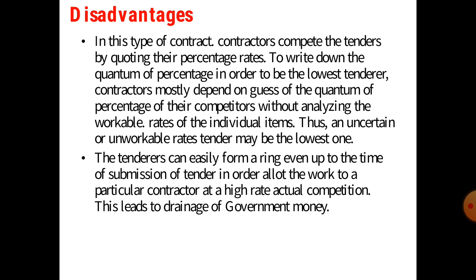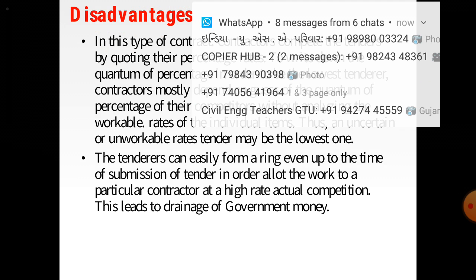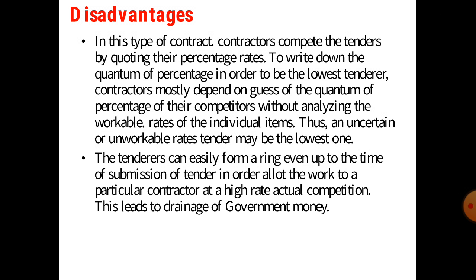So here are some of the disadvantages also. In this type of contract, contractors complete the tender by quoting their percentage rate, and have to write down the quantum of the percentage in order to be the lowest tenderer. So contractors mostly depend on a guess of the quoted percentage of their competitors without analyzing the workable rates of the individual items, and thus an uncertain or unworkable rate tender may be the lowest one.